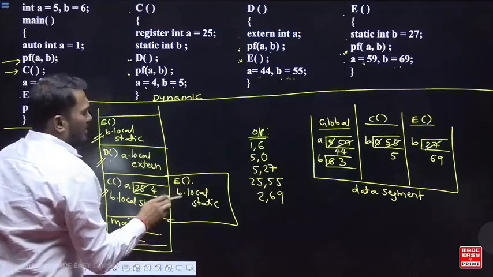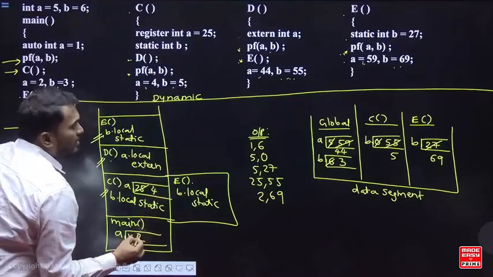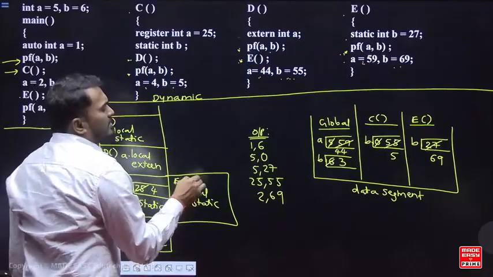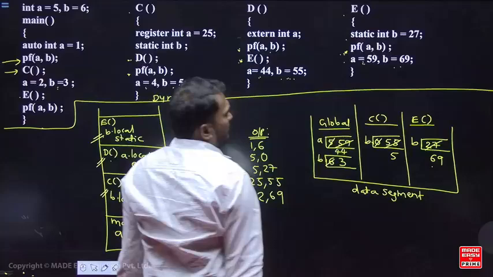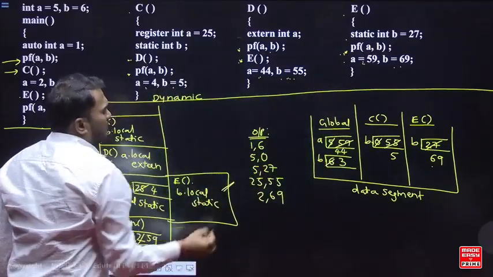And next, a equal to 59, b equal to 69. A is a free variable, so you change it in the previous calling, that is main. In the main, a value will change to 59, and b is local and static, so it will change to 69. Now function e is completed, so this is deleted from the stack.